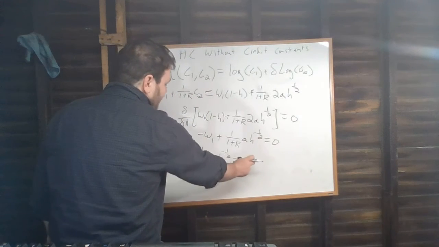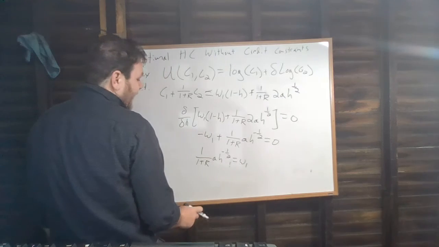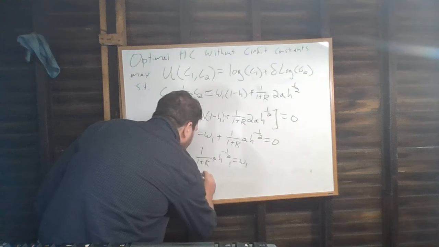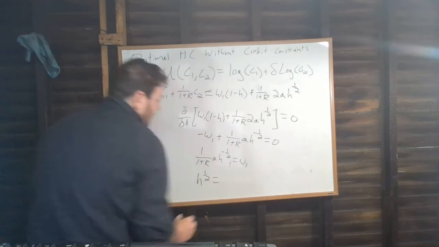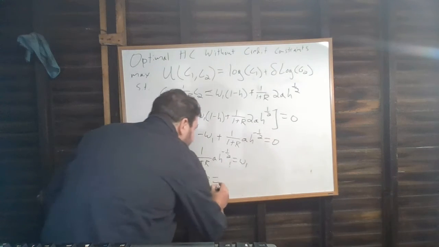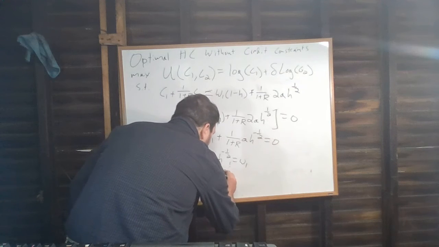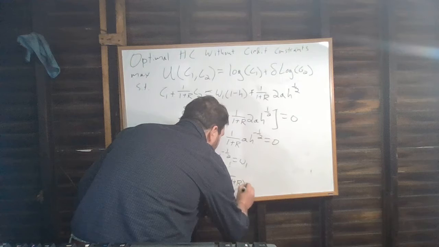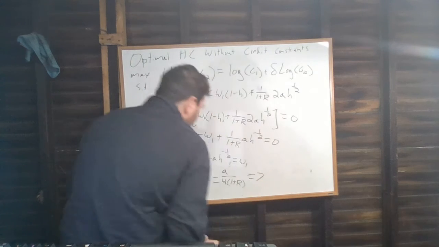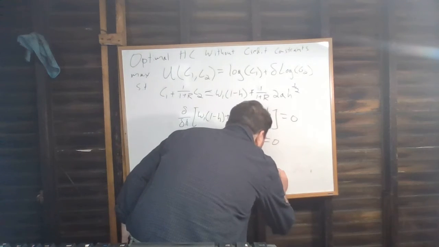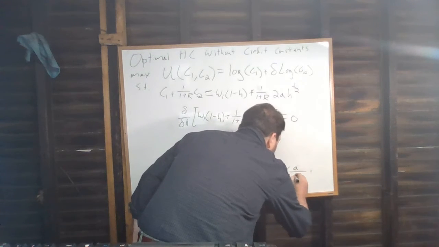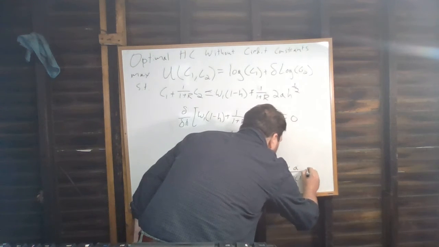So I can multiply both sides by H to the 1 half, divide both sides by W1, and I can say H to the 1 half is going to equal A over W1 times 1 plus R, right? And this is going to tell me that my optimal H is going to be A over W1 times 1 plus R, squared.